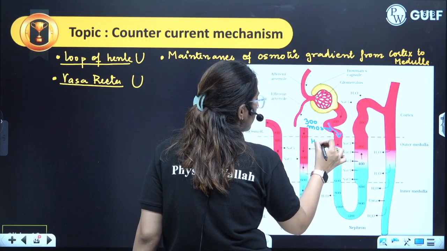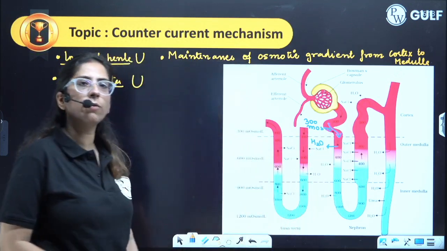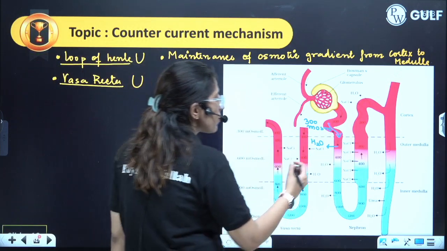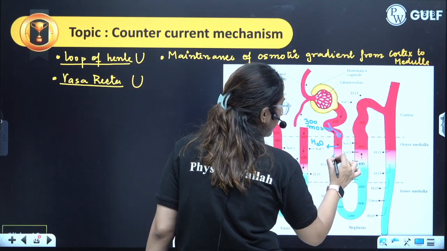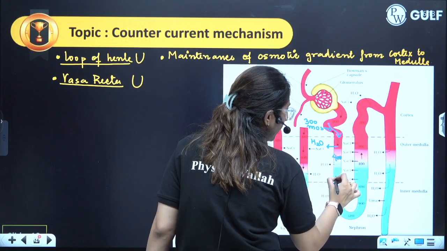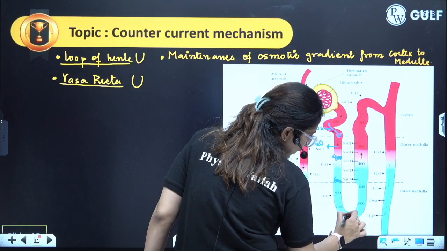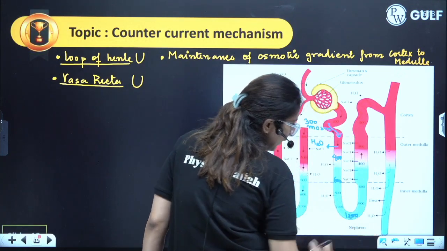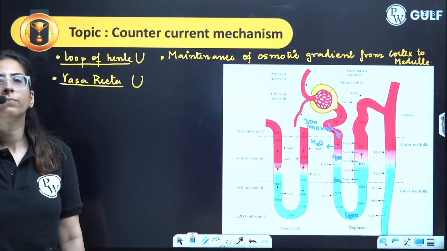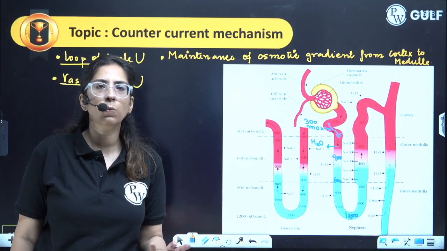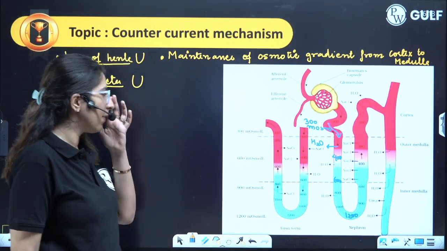As the water comes out, the osmotic gradient will increase from 300 to 400, from 400 to 600, from 600 to ultimately 1200 here. Is this point clear?